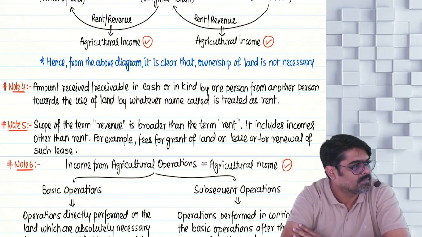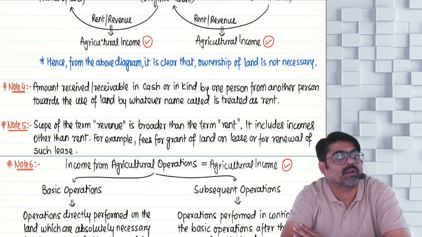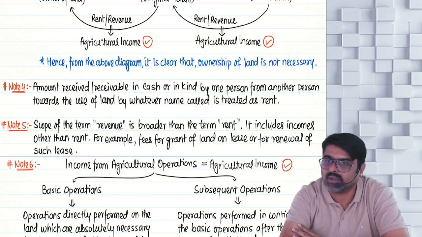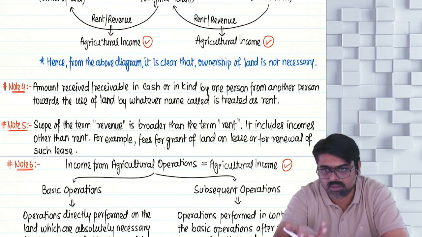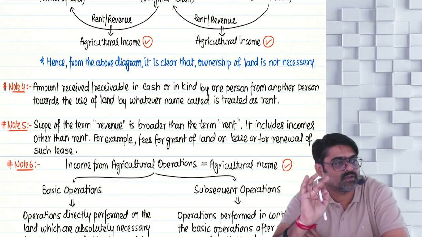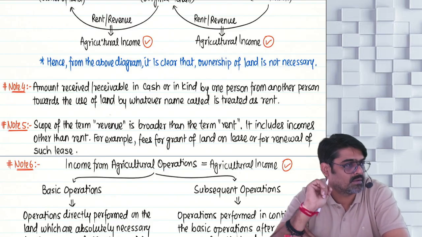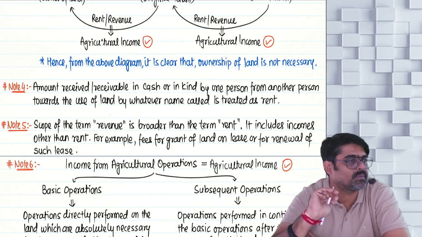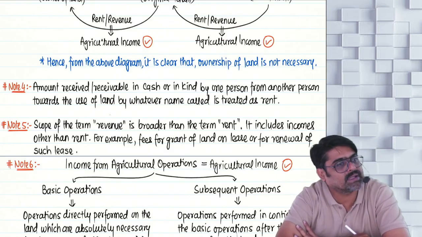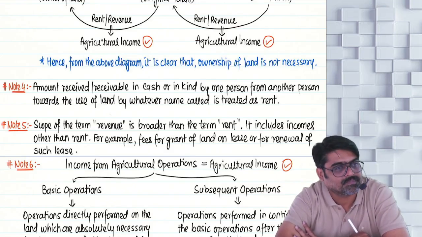How come kind? For example, you are a farmer, you have come to me and you are telling me, sir, your agricultural land I want to use for my agriculture. So if I give you my land on rent, I am asking you to pay me 5,000 rupees per month as a rent for that land. So are you giving me 5,000 per month? Yes. So the rent received in cash will be my agriculture income, fully exempt.